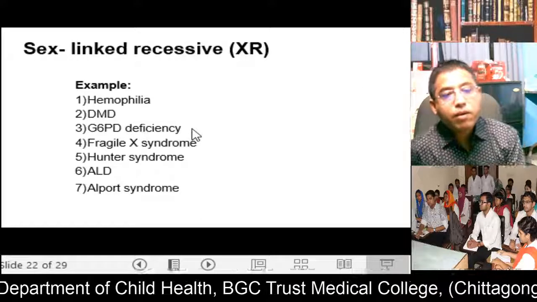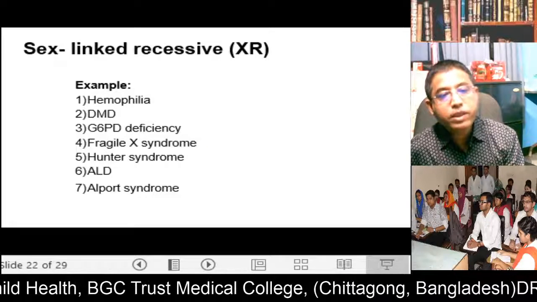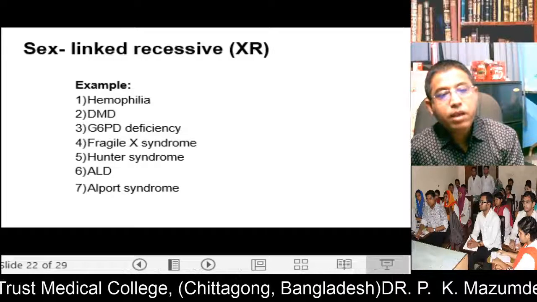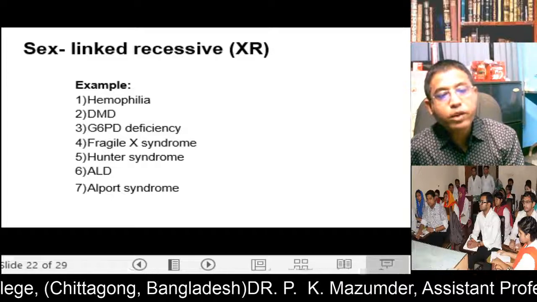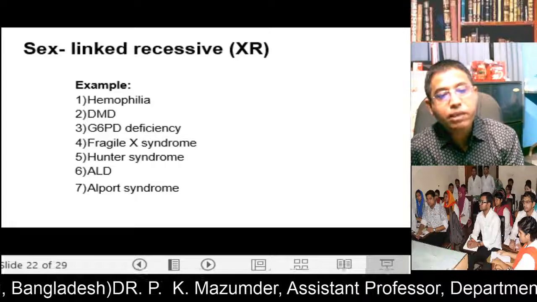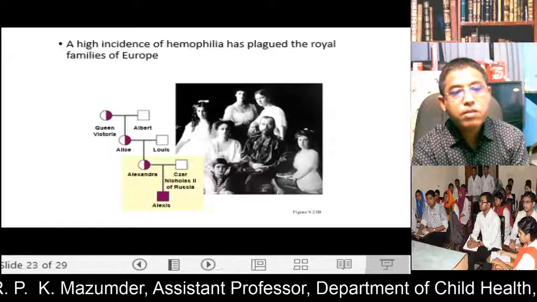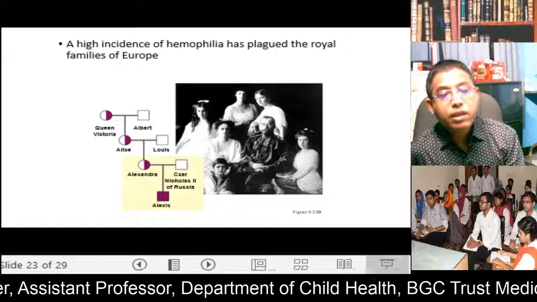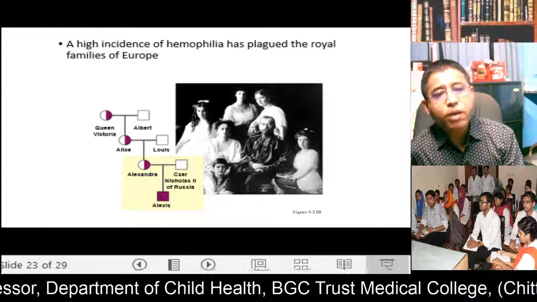Now, some examples of X-linked recessive disorders: hemophilia, Duchenne muscular dystrophy, G6PD deficiency, Fragile X syndrome, Hunter syndrome, adrenoleukodystrophy, Alport syndrome. There are many examples, but these are the few important ones. Now, these have high incidence. You know, X-linked diseases were first discovered in the royal families of Europe.